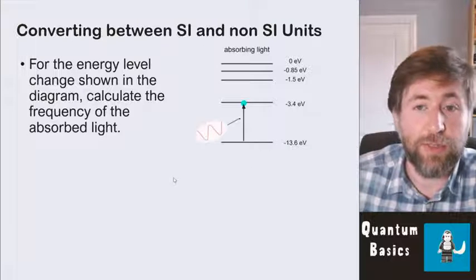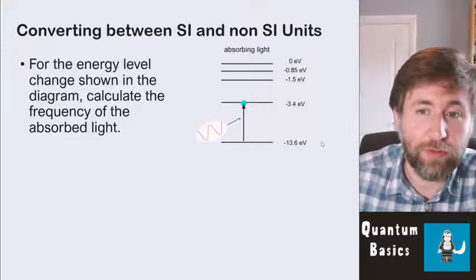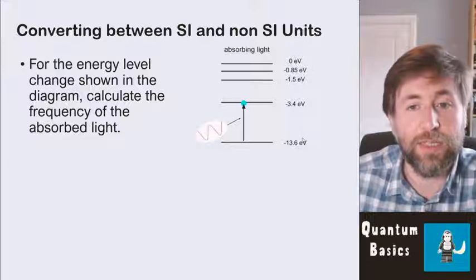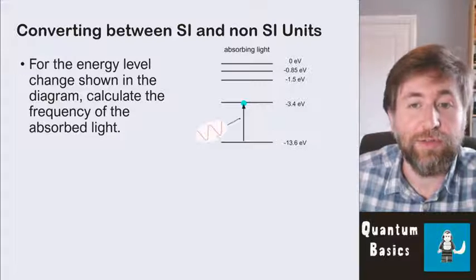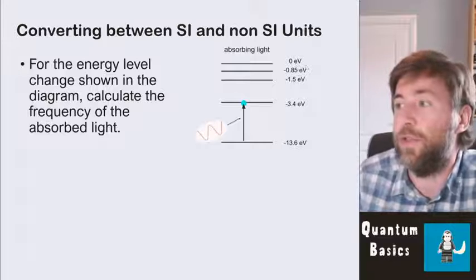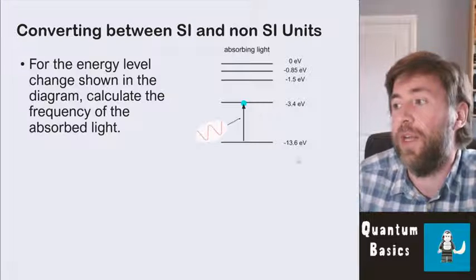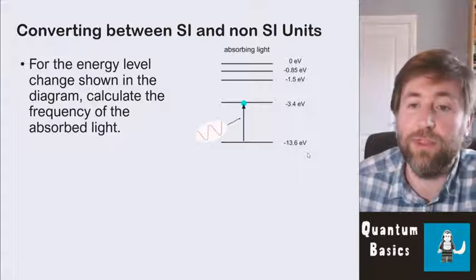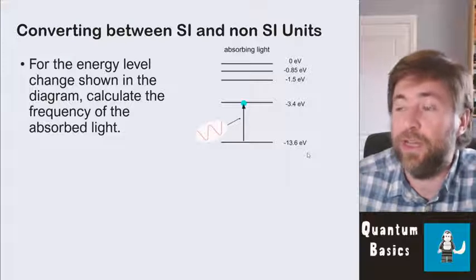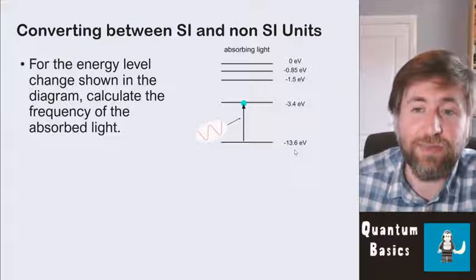So here's 2 questions where we're going to use electron volts as they are now on the energy levels. We've used actual electron volts here, and we're going to calculate the frequency of the emitted light. Before we go on, I just want to talk about the idea of having 0 at the top and having our lowest energy being minus 13.6 electron volts, and having our lower energies being negative values.